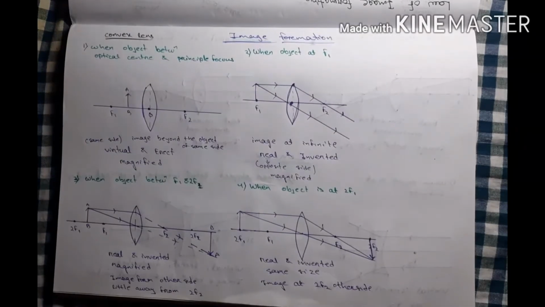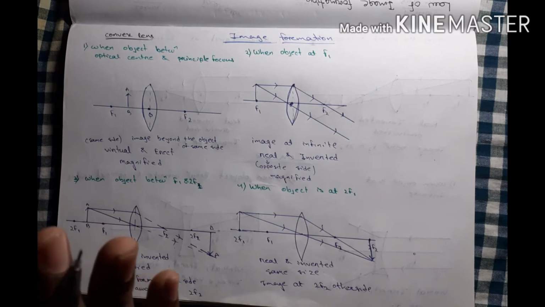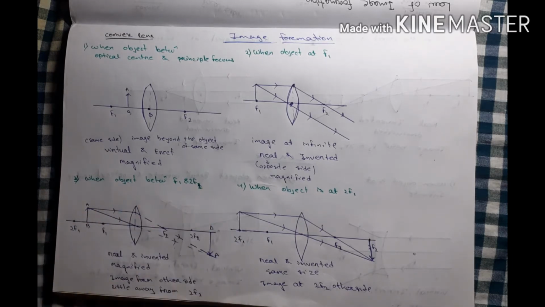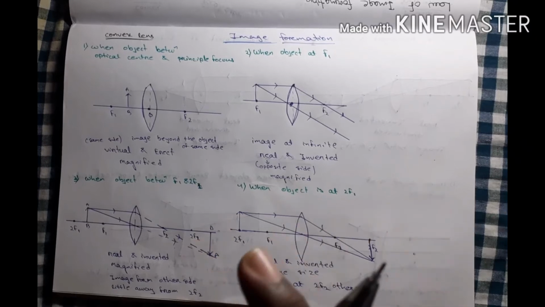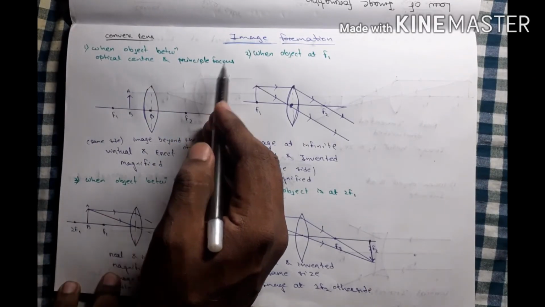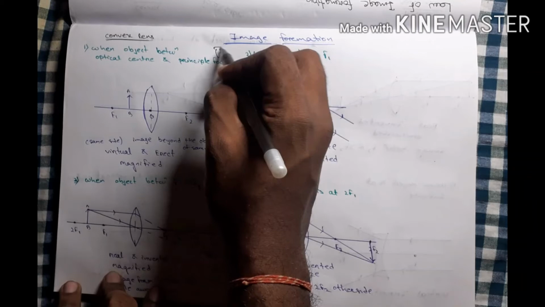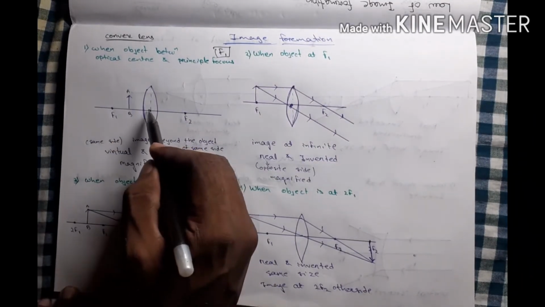देन हाउ इमेज फॉर्मेशन और हाउ वी ड्रॉ the ray diagram. Listen, you don't want to learn by heart वो टेबल, जो टेबल है कि जिसमें लिखा है कि ऑब्जेक्ट कहाँ पर होगा तो इमेज कहाँ पर होगा. You always try to draw a rough ray diagram and find the solution. Okay, then when the object is between the optical center and principal focus, meaning F1. Understand? Then the object is between F1 and the optical center.